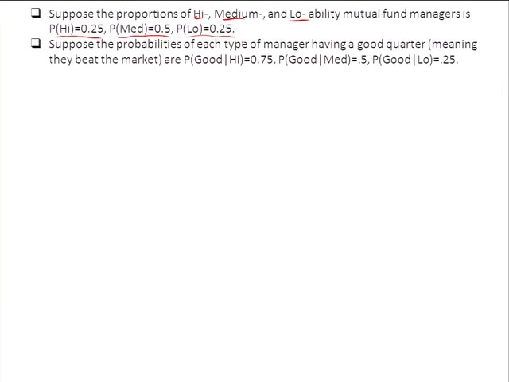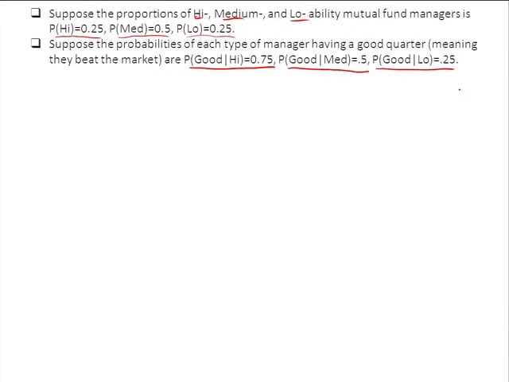Suppose that the probabilities of each type of manager having one good quarter, meaning that they beat the market, are: the probability of having a good quarter if you're a high type is 0.75, if you're medium type 0.5, if you're low type 0.25. Okay? So you could be a crappy manager and sometimes get lucky, is what this is saying. Or you could be a really good manager and sometimes get unlucky.